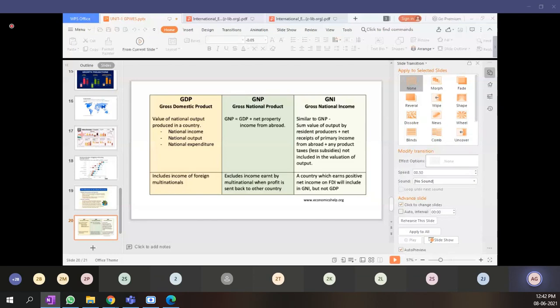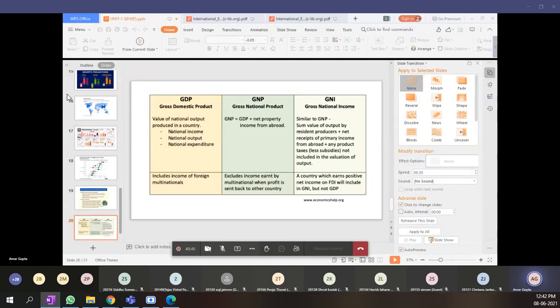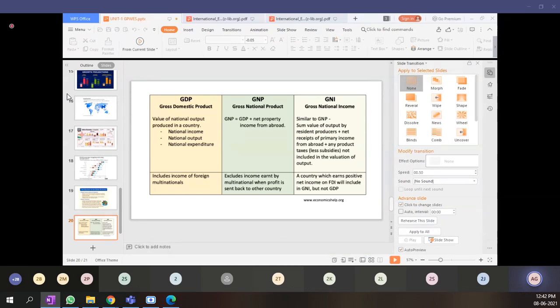When we talk about the GDP, we should also understand the national income, the national output, and the national expenditure. GDP includes the income of foreign multinationals also. GNP, gross national product, is calculated as GDP plus net property income abroad. It excludes the income earned by multinationals when profit is sent back to another country.